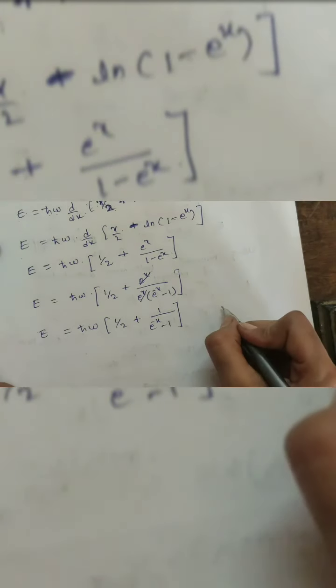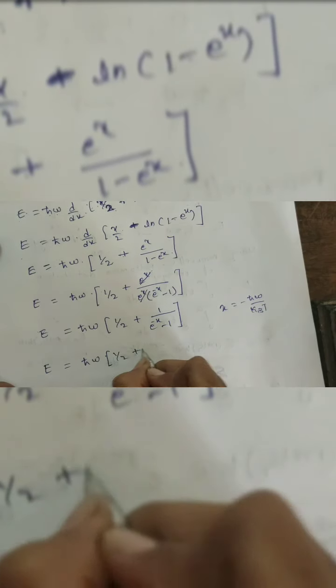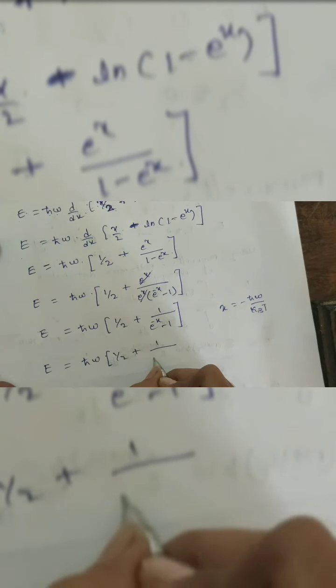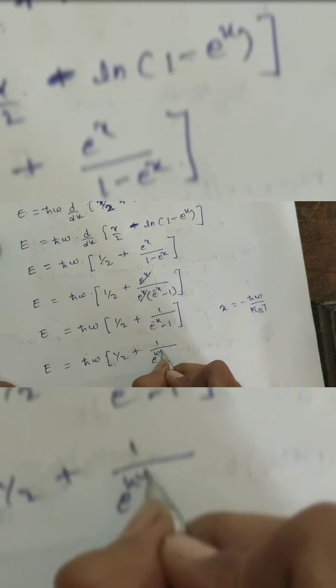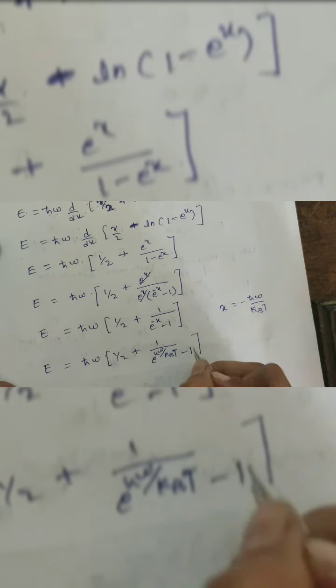This can be put again with the x value, x is equal to minus h cross omega by kBT. Then E can be written as h cross omega times half plus 1 divided by e power h cross omega by kBT minus 1, since minus into minus is plus.